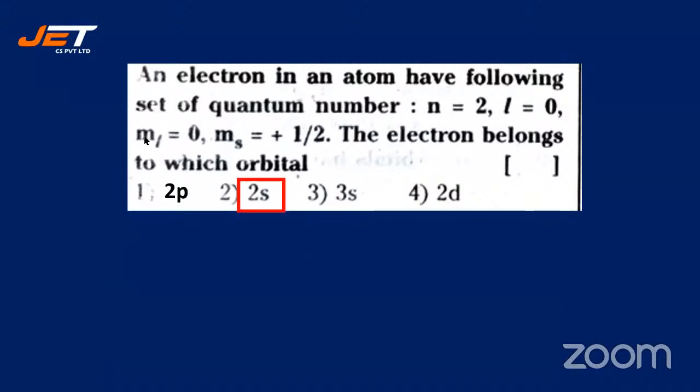An electron in an atom has the following set of quantum numbers: n is equal to 2, l is equal to 0, ml is equal to 0, ms is equal to plus half. The electron belongs to which orbital? Is it 2p, 2s, 3s, or 2d?